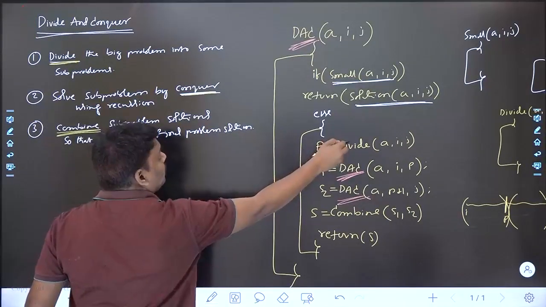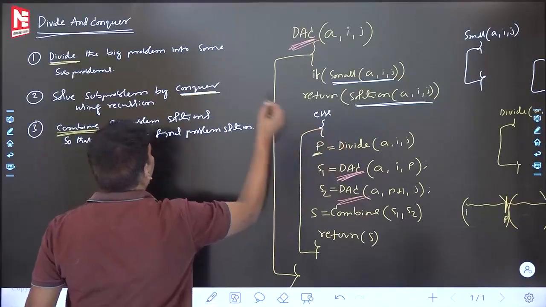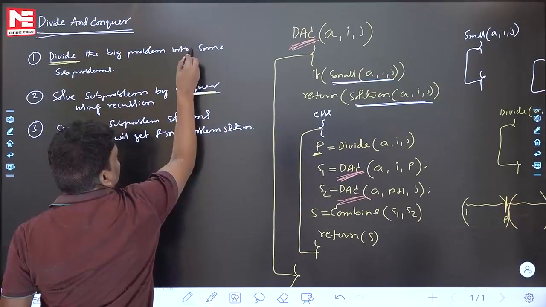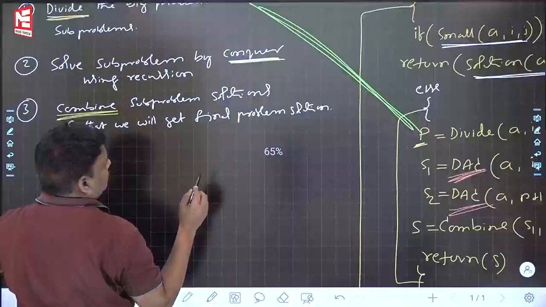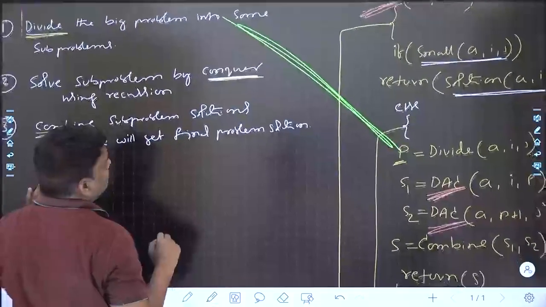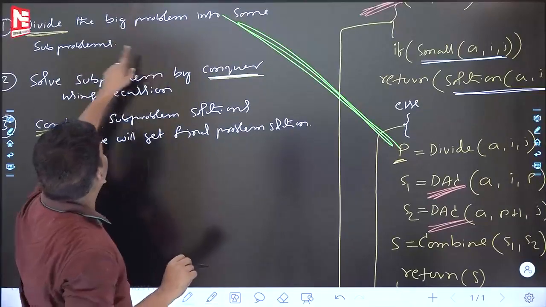The divide function. Its purpose is to divide in the given program. See the first line. This is the divide. First line: divide the big problem into some subproblems.